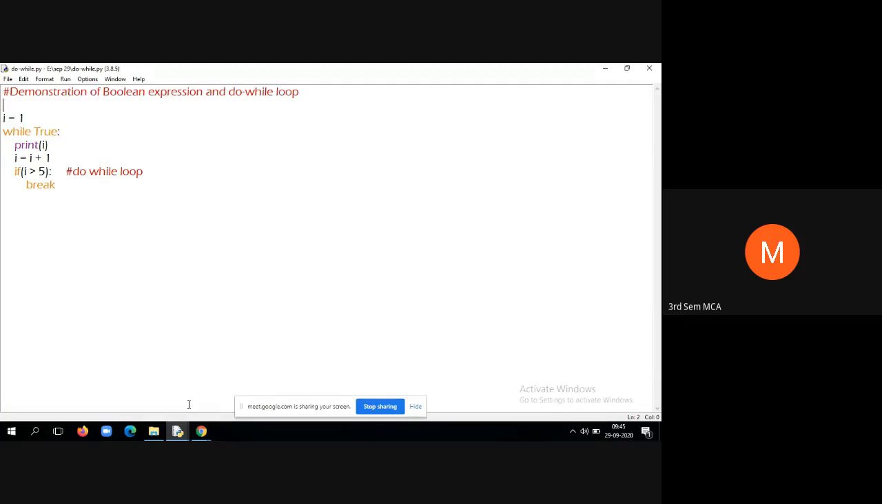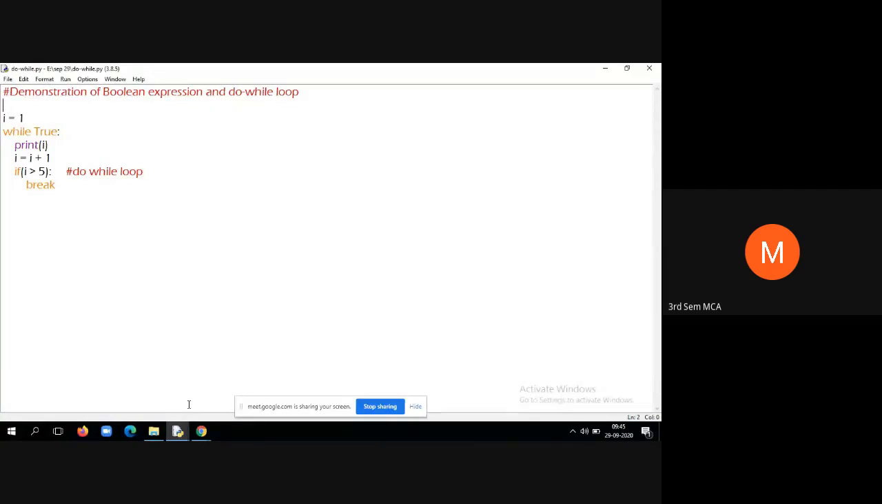Okay, students. Whenever we learn any programming construct like an if condition, for loop, while loop, do while loop, or any other loop, even in some languages we have an until loop, we should know under what circumstances we can use them. Now we'll see one example.